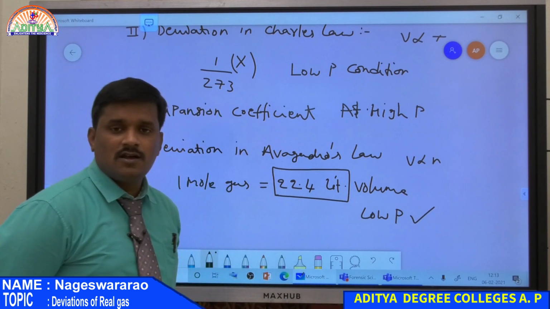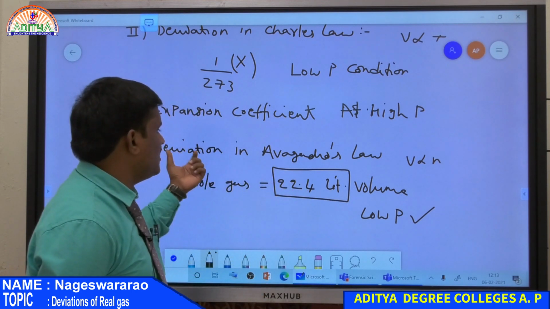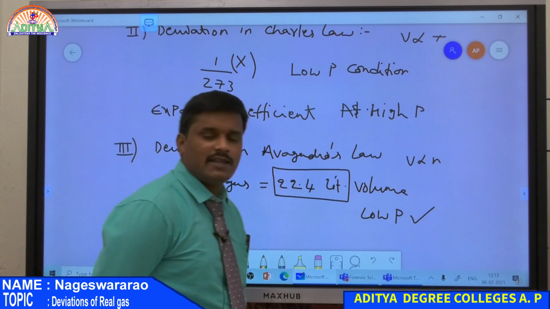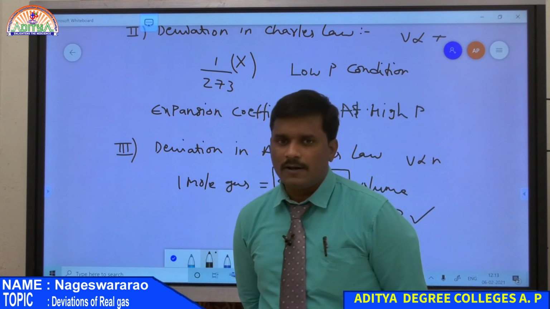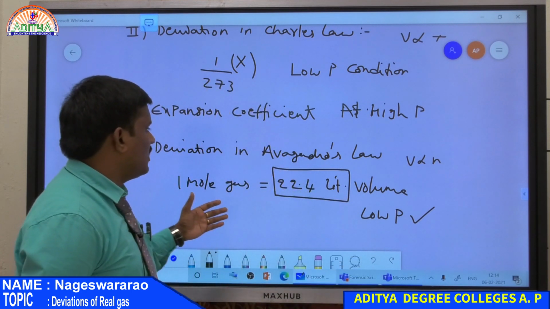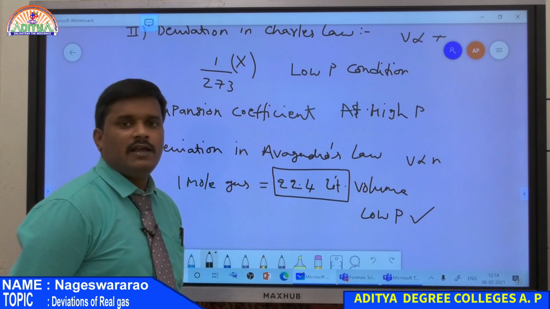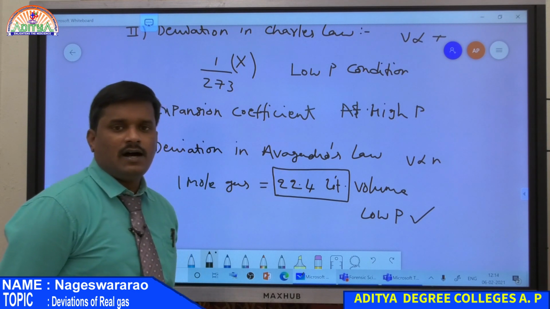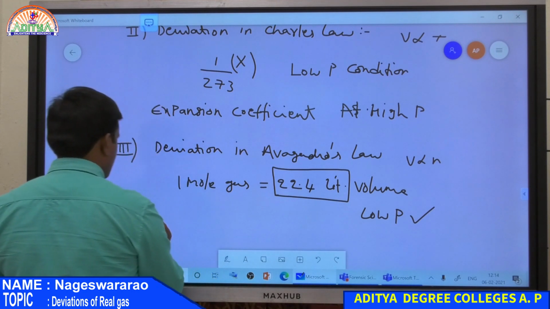As the pressure increases or temperature decreases, there is a deviation in volume. That means there is a deviation in Avogadro's law. So these are the 3 deviations of a real gas: Charles law, Boyle's law and Avogadro's law. A gas exhibits Boyle, Charles and Avogadro laws only at low pressure and high temperature. That is why a real gas behaves as ideal only at low pressure as well as high temperature. So these are the deviations of a real gas from ideal.